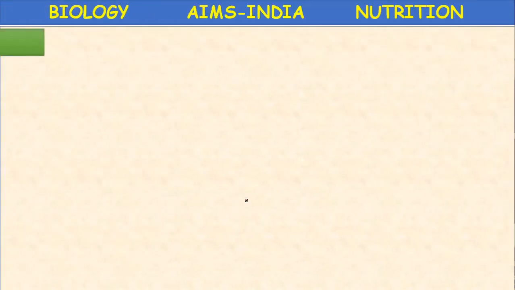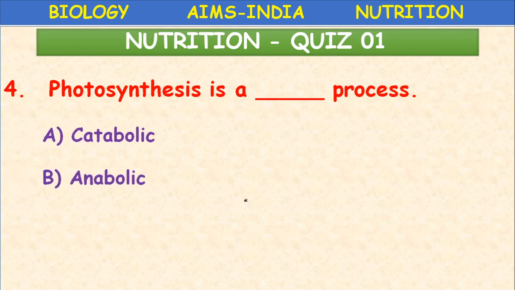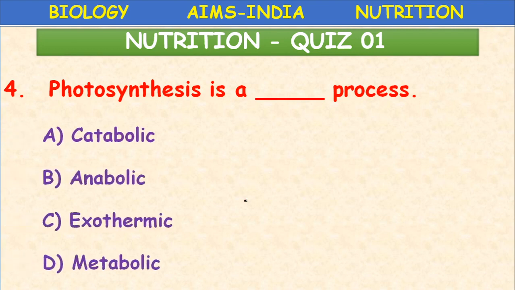Next, photosynthesis is a dash process: catabolic process, anabolic process, exothermic process, metabolic process. Anabolic process, constructive process. Here simple inorganic substances like carbon dioxide and water are converted into complex organic substances like glucose or starch. So constructive process, anabolic process.